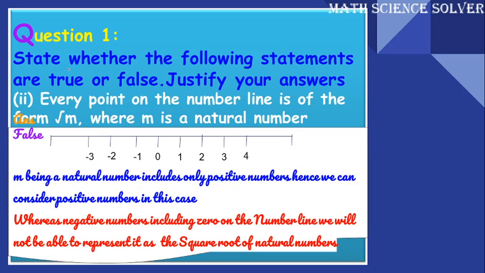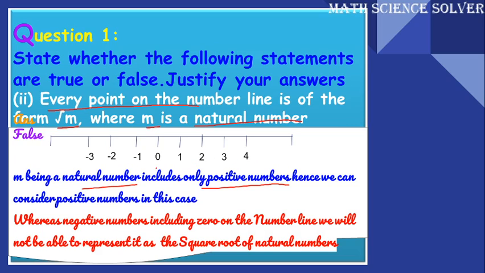Next, state whether the following statements are true or false. Justify your answer. Every point on the number line is of the form root m, where m is a natural number. Here m is a natural number they have given. Natural numbers means it will be all the positive numbers. Hence, in the number line we can represent all the positive numbers.